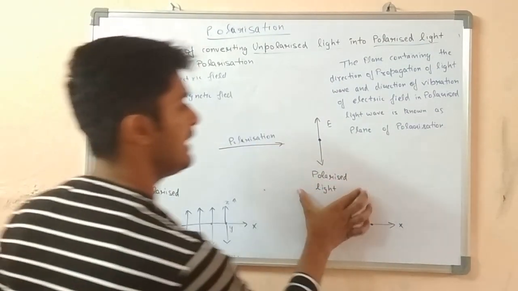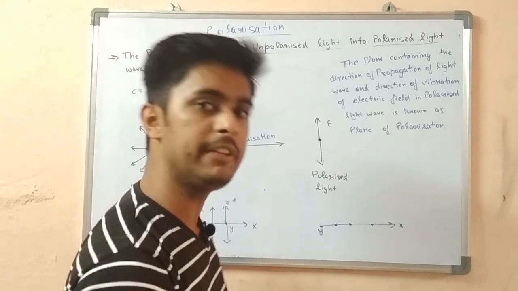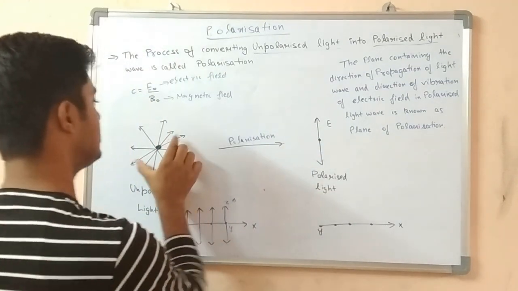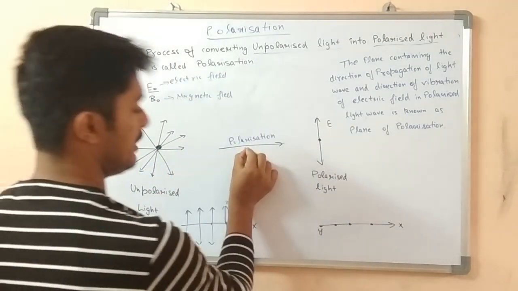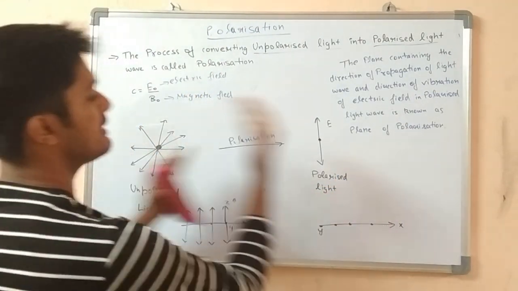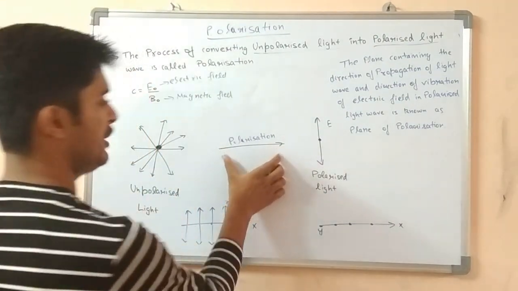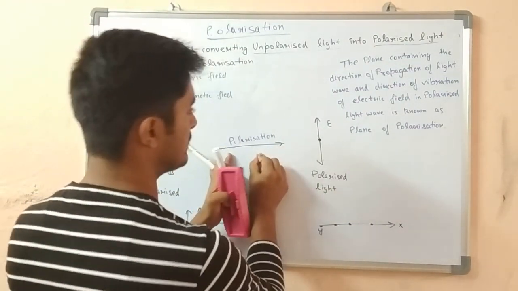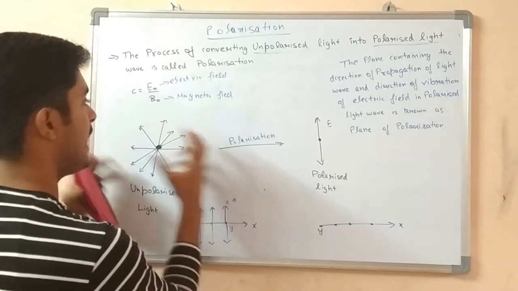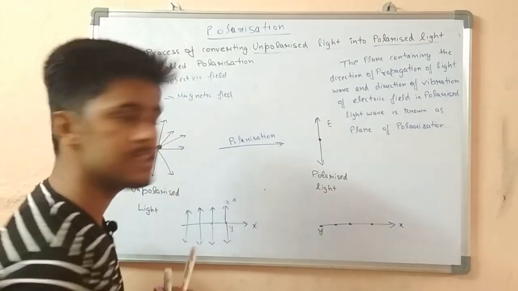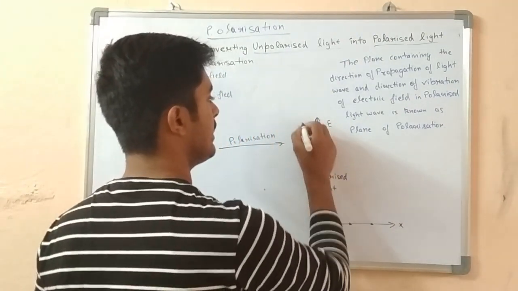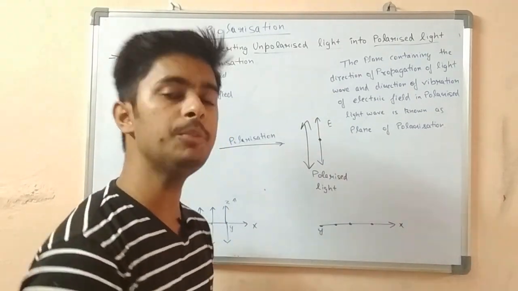And in polarized light, the electric field, or we can say magnetic field, lines are parallel to each other. This is the source. If we pass this unpolarized light through the process of polarization, then what we get is polarized light. This is our input and this is the product. If this wave undergoes this process, then we will get polarized light. The main phenomenon is that these randomly aligned electric field and magnetic field lines get aligned in a particular direction and are all parallel to each other. I hope you got the point.